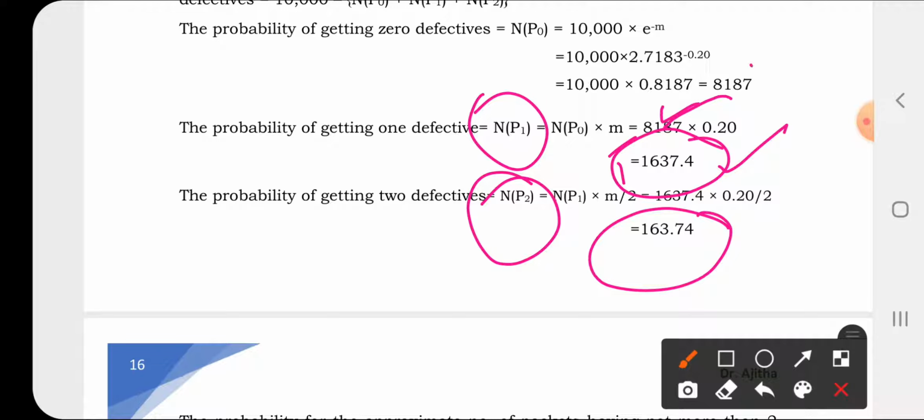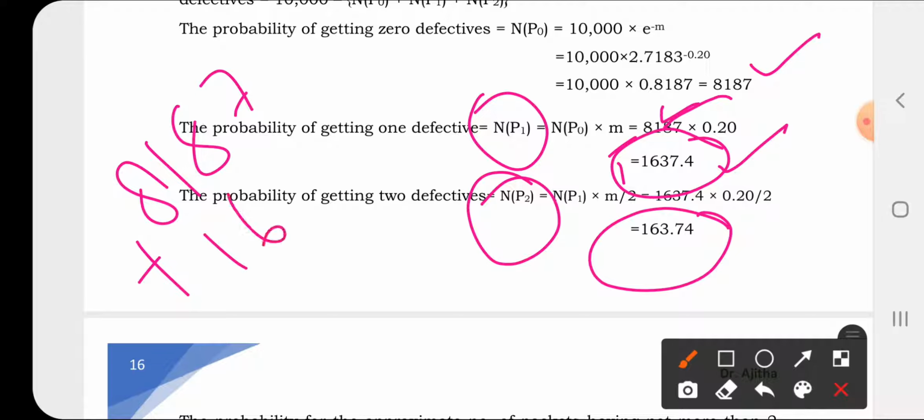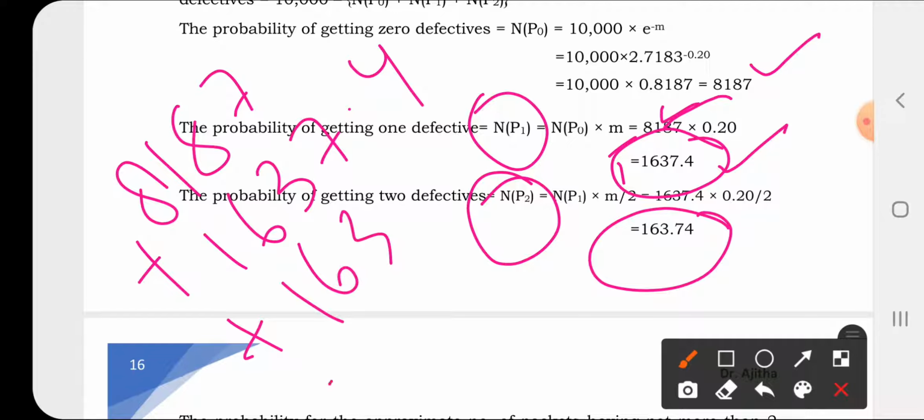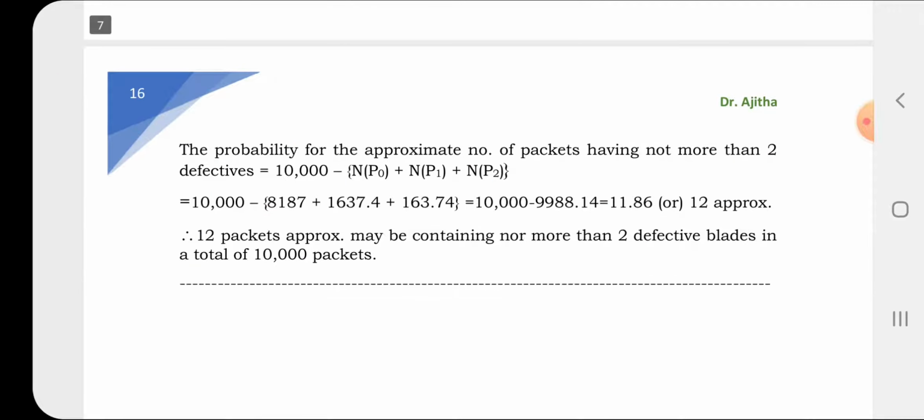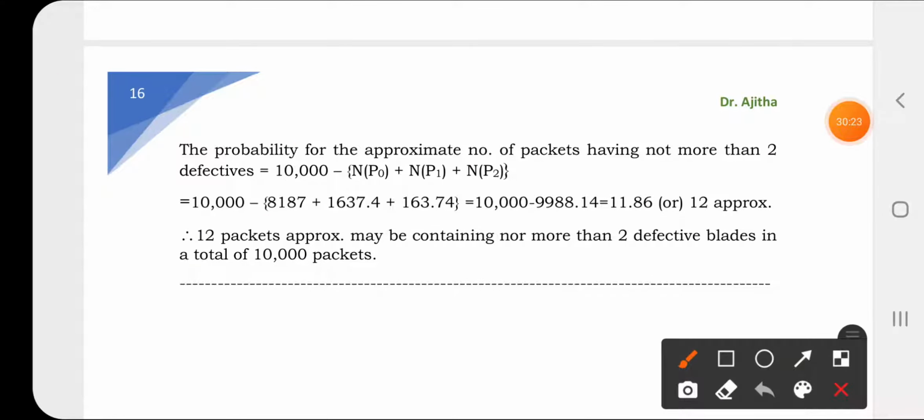So you have to add 8187 plus 1637.4 plus 163.74, sorry. You have to add these three numbers, and after adding them, deduct the total from 10,000. The value you get is 11.86. It means approximately 12 packets may be containing not more than 2 defective blades in a total of 10,000. This is a very important sum.